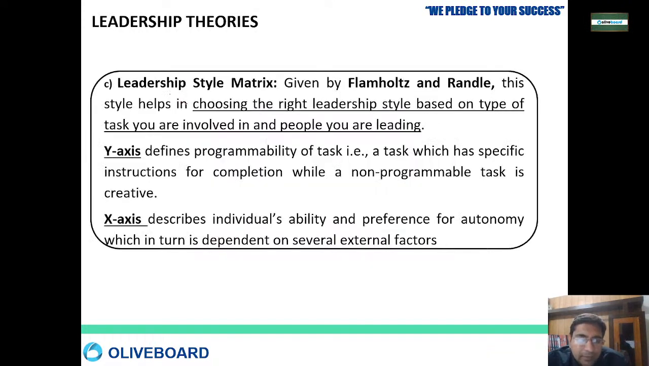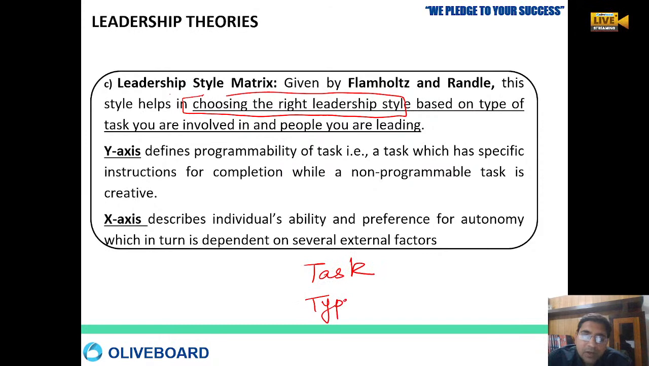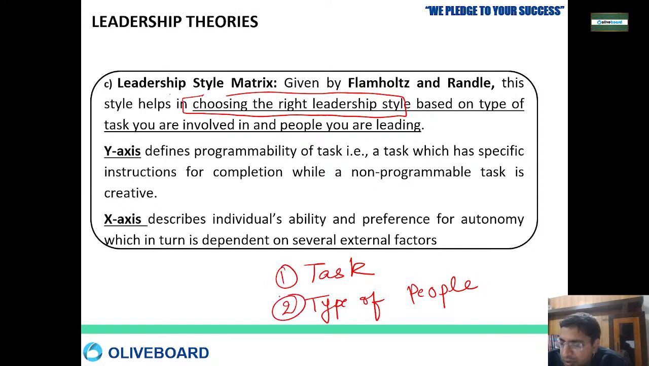Then there is the leadership style matrix. This is the third one. This has been given by Flamholtz and Randle. So here the main task is choosing the right leadership style. How? Based on the type of task. That means which task you have, and the type of people you are leading. What is the task with you and the type of people you are leading.